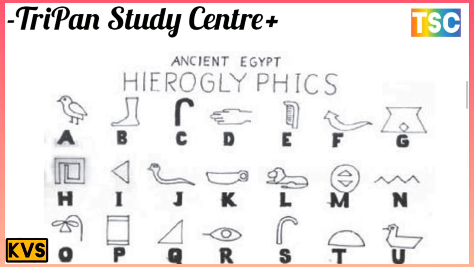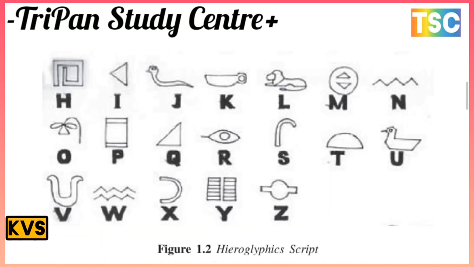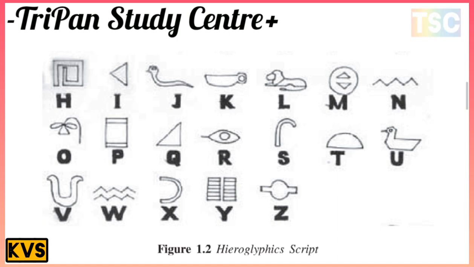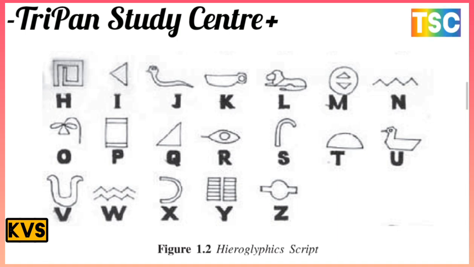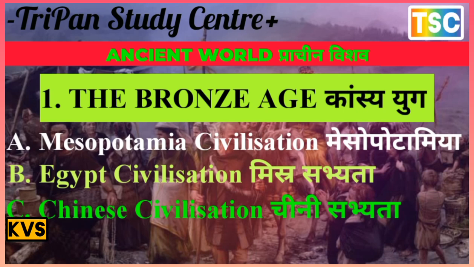I will show you on the screen the most important words here for Egyptian civilization. They also show the hieroglyphic script from A to Z. The snake is here, the duck shows the U, and the difference is the R. There is a fish, and the flower is O. The lion is L, and the snake is J. This is the most important part of the hieroglyphic script in the Egyptian period.